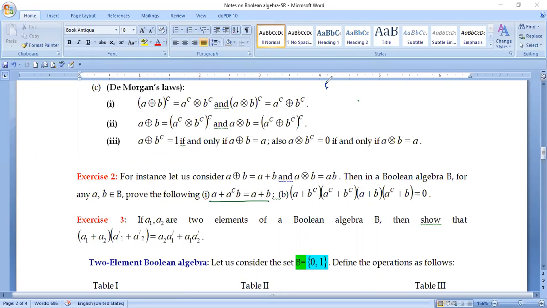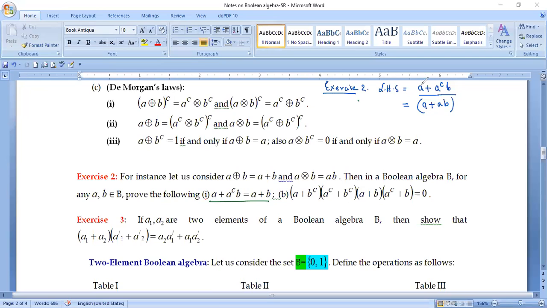I'm going to prove this one for you. I'm going to do part 1 of exercise 2. We will start with the LHS. In LHS, we are writing a plus a complement into b. Now you have to memorize all the definitions, theorems and properties that have been mentioned above to proceed with this. First of all, here I can take the help of the absorption law. How? A can be written as a plus ab, because this is the absorption law.